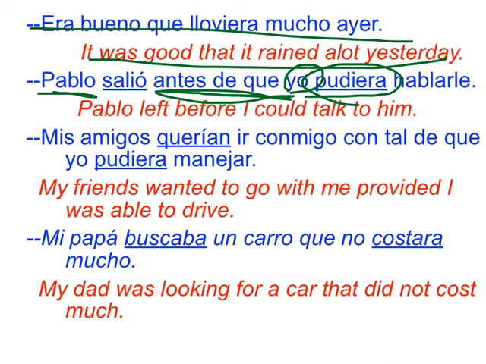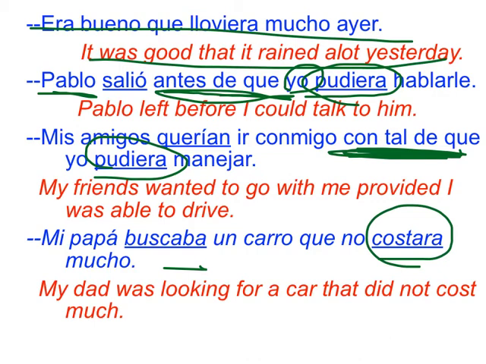Mis amigos querían ir conmigo con tal de que. Remember that conjunction? Con tal de que yo pudiera manejar. And then we have an adjective clause. Take a look. Mi papá buscaba un carro que no costara mucho. He was looking for a car that did not cost much. So I think we covered almost all of the uses of the subjunctive, but in the past.